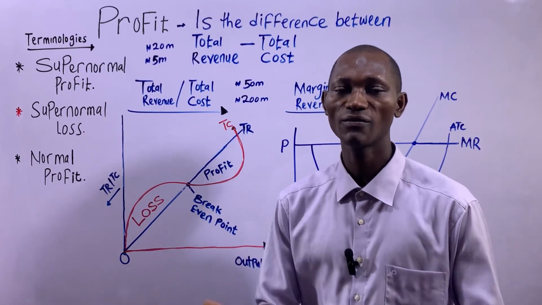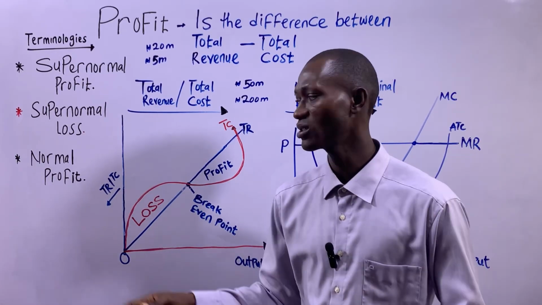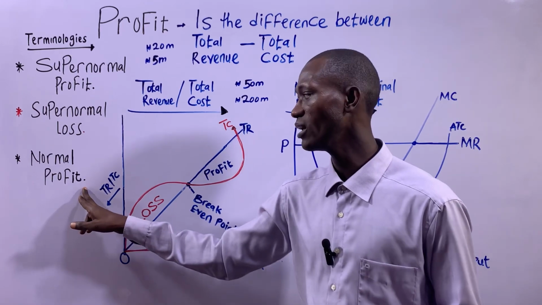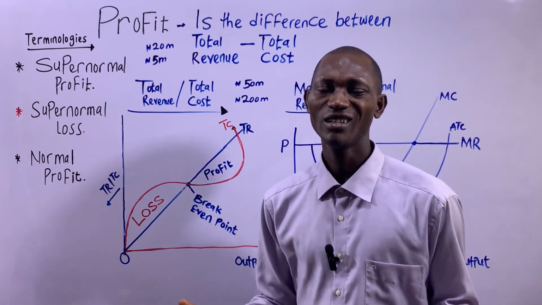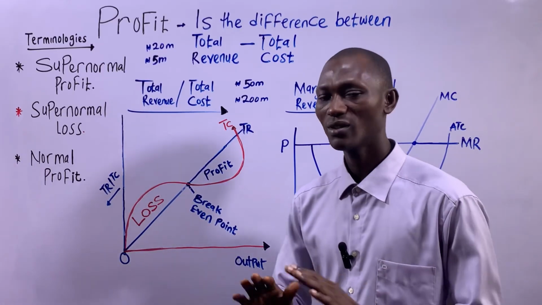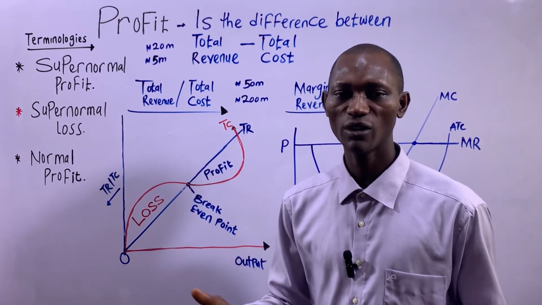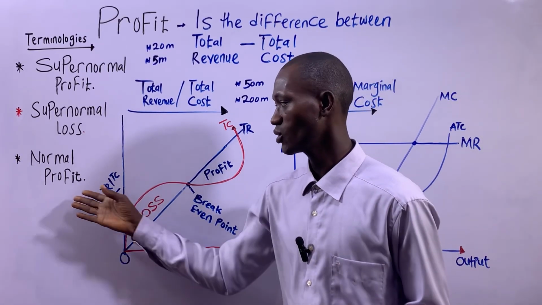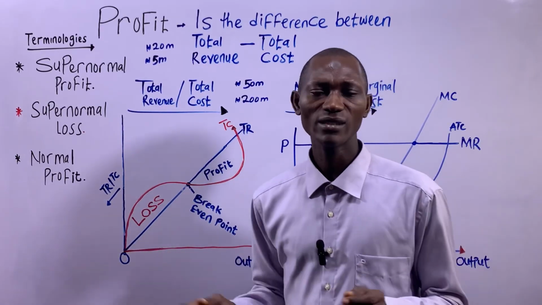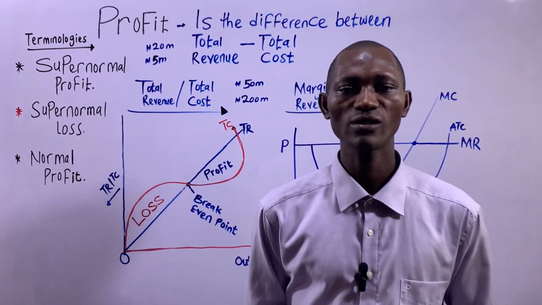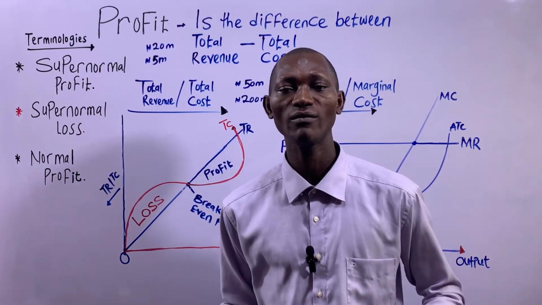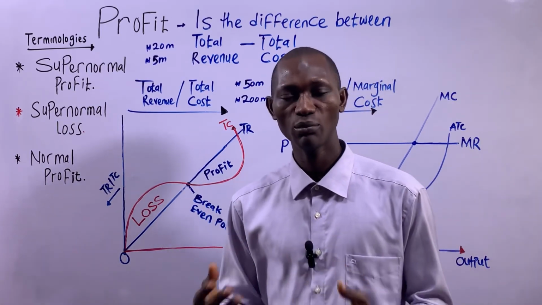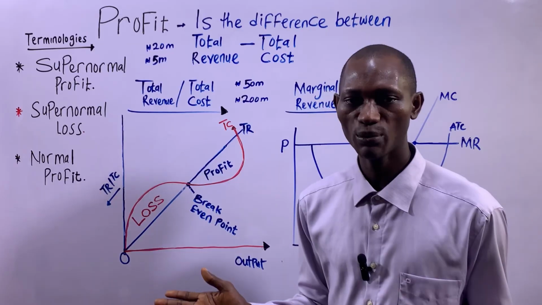And in the long run, a firm that operates in a perfectly competitive market will make normal profits. And normal profits simply means, like we've talked about, zero profits, no loss. So that's basically that. The other selling environment is considered the imperfect market, and in that case, we have monopolies, monopolistic competition, and oligopoly.